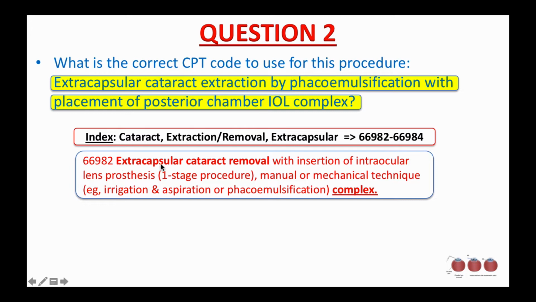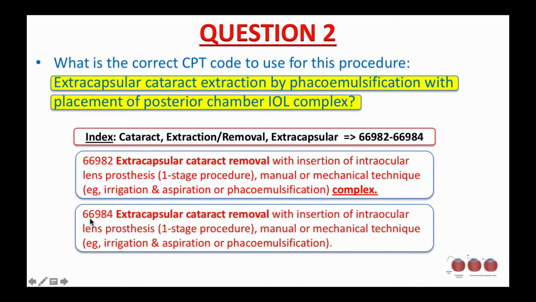66982, extracapsular cataract removal with insertion of intraocular lens prosthesis, one-step procedure, manual or mechanical technique, irrigation and aspiration or phacoemulsification, complex. 66984, extracapsular cataract removal with insertion of intraocular lens prosthesis, one-step procedure, manual or mechanical technique, irrigation and aspiration or phacoemulsification.